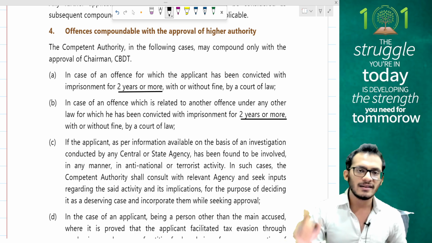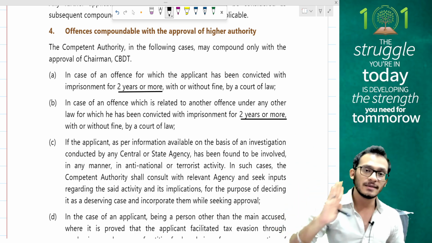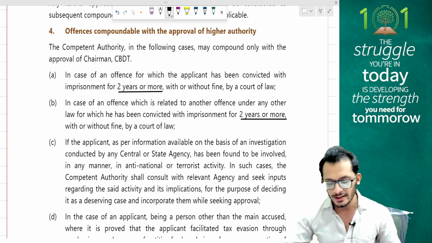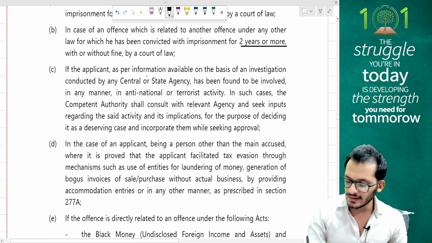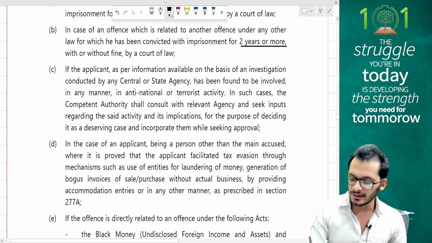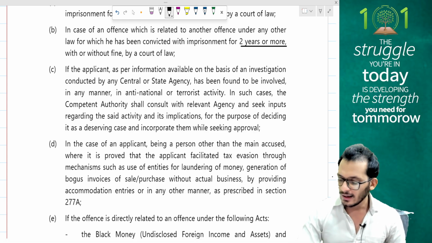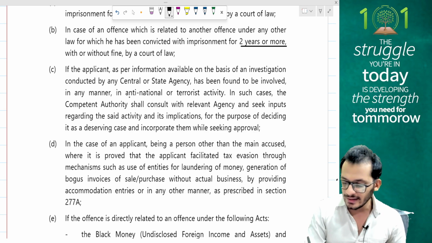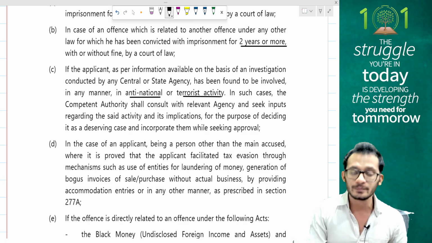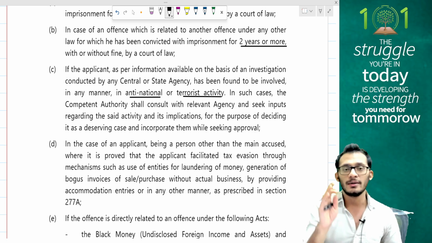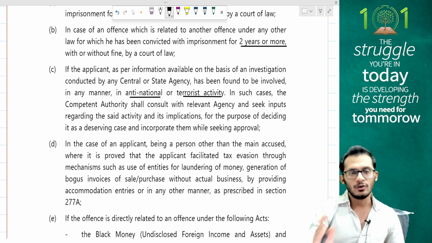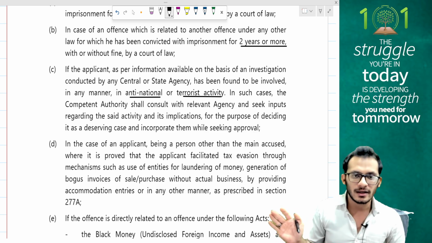So again, the same thing, whether it is income tax or any other law, if the imprisonment is going to be more than 2 years, then you have to go for CBDT approvals. Next, if the applicant, as per the information collected by the central and state agencies, has been found to be involved in any manner in anti-national or terrorist activities, if you have something which is going to impact India's integrity, then you are going for CBDT approvals. Officers cannot come and approve it.